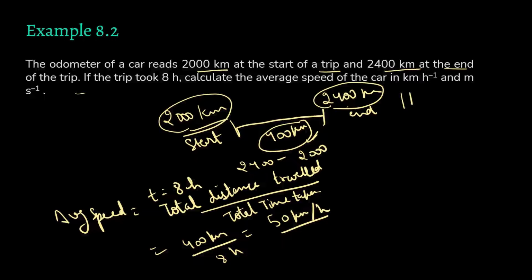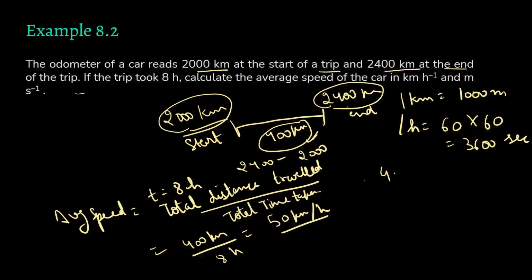See, 1 kilometer is 1000 meters and 1 hour is 60 minutes into 60 seconds, that is 3600 seconds. So what are we supposed to do? For 50 km per hour, 50 into 1000 meters, because we want to convert into meters, upon 3600 seconds.